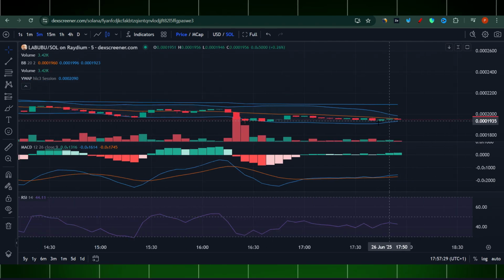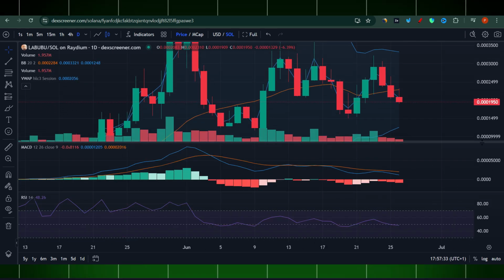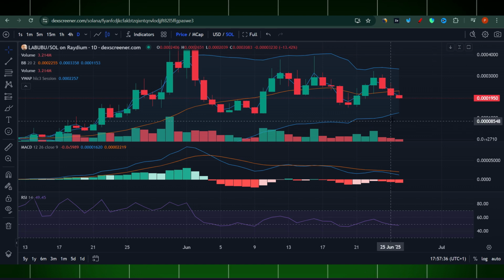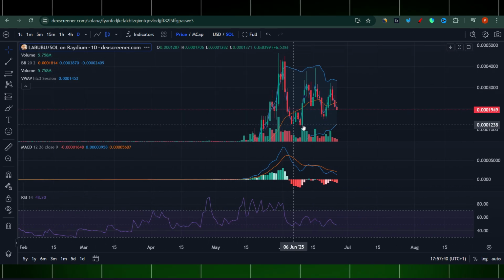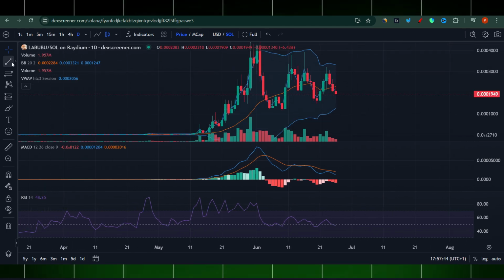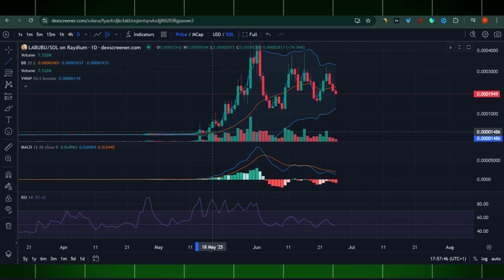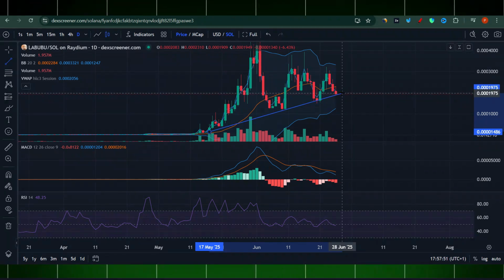Let me have a look and switch to maybe daily. It will be much more clear for us, right? Let me make it squeeze a little here. So once again, guys, the price touched this line five times.